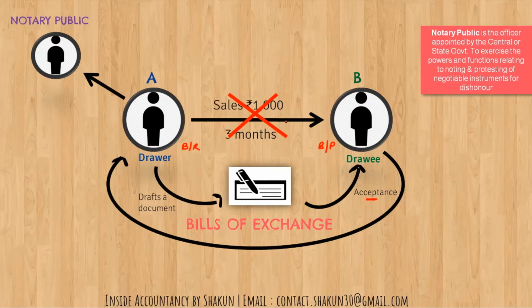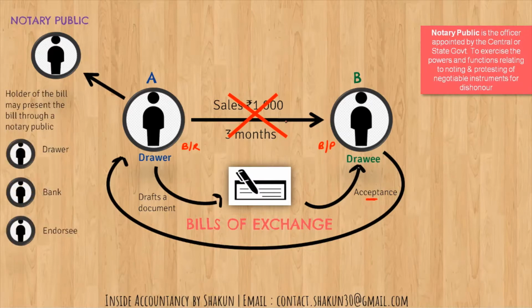So A can give the bill of exchange to the notary public. Now it's not only A, it can be the holder of the bill. The holder of the bill may present the bill through a notary public. Now who may be the holder? The holder of the bill may be either the drawer, in case he retains the bill with him. If he discounts it, then the holder of the bill is the bank, and if he endorses it, then the holder of the bill is the endorsee. So the holder may be the drawer, the bank, or the endorsee. The holder may present the bill through the notary public to B.